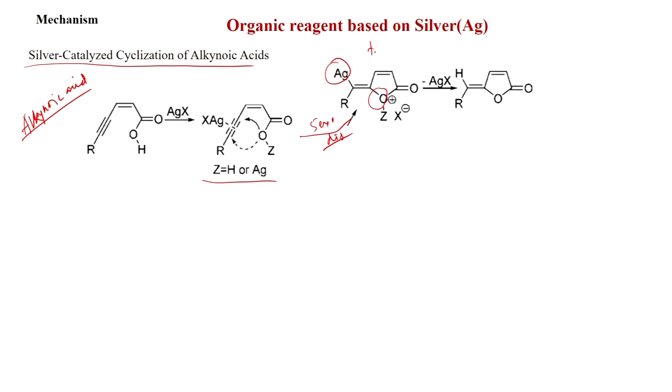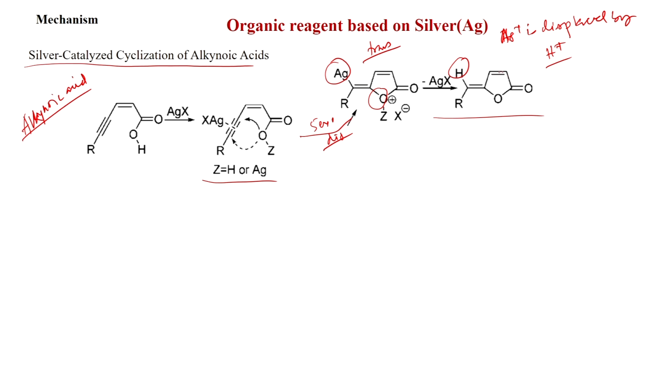So, this is very important, trans orientation, the incoming nucleophile and silver will be in the trans orientation of the double bond, and after silver elimination, H plus is coming. So, silver plus is displaced by H plus, either from solvent or work up with water, you get this. So, this is the 5-membered cyclic product.